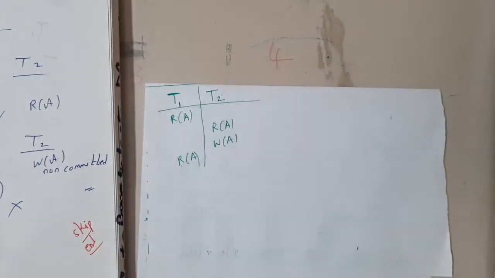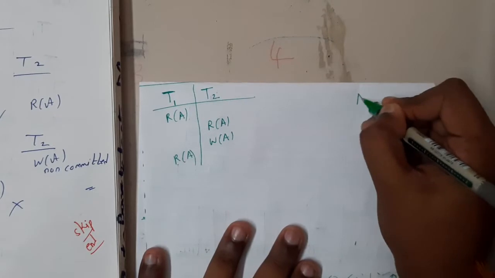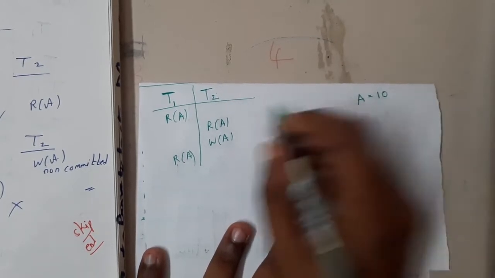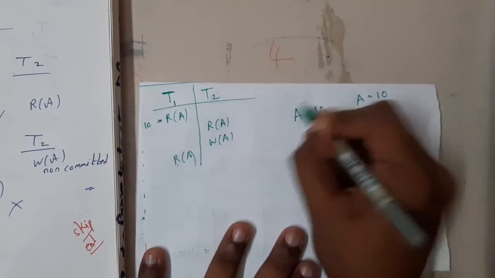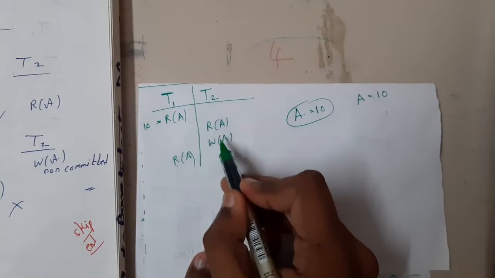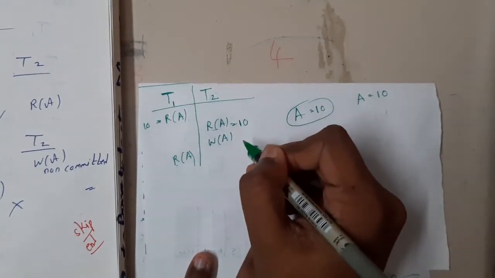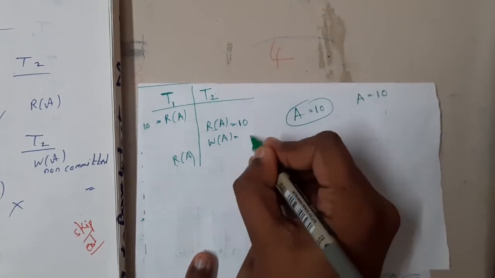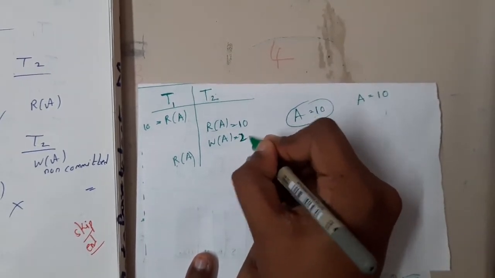Now let us go through this unrepeatable read problem. Assume that the value of A is 10. Now we are reading this value of A, it is brought to main memory, and T1 reads the value as 10. Now T2 also reads the value, assumes it is only 10 rupees, and deposits 10 rupees again. So now the value is 20, right?